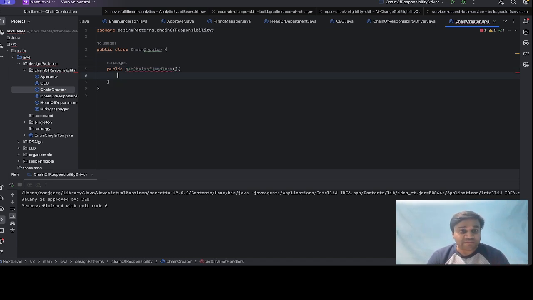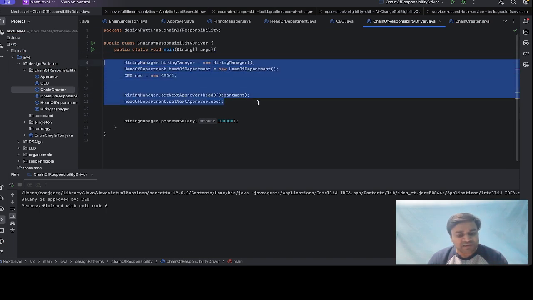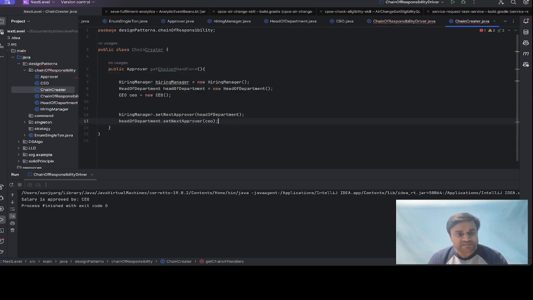It will return a handler. So what we will do here, we will just cut from here and paste here, and simply return hiringManager from here.